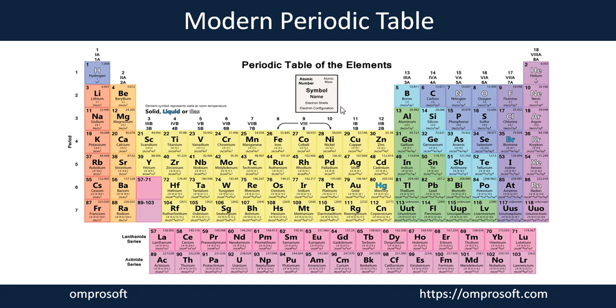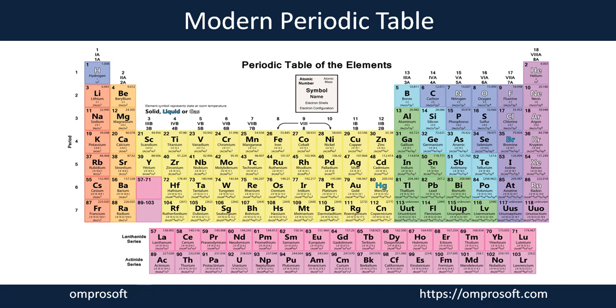If you see even a single slot, this single slot gives huge information about a single element: the symbol of that element, name, atomic number, atomic mass, how many electron shells are present, and the electronic configuration of such elements. According to the position of that slot, in which group and in which period it is present, you will get the physical and chemical nature of the element. And also you can find the correlated elements of a particular element.